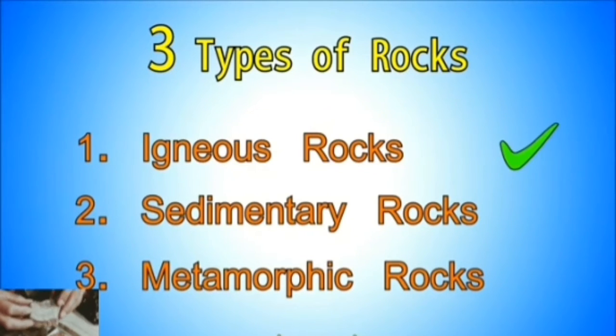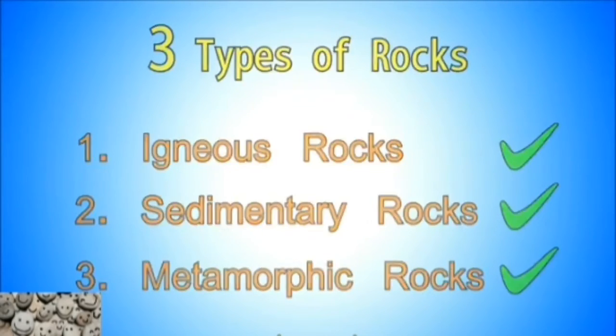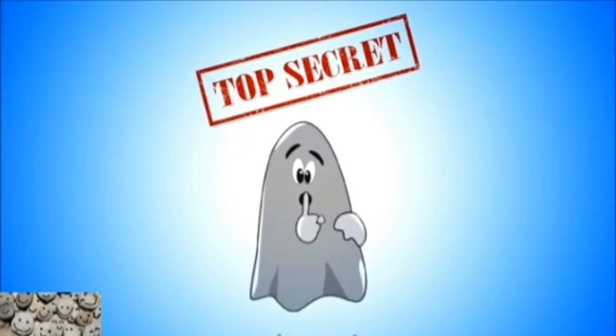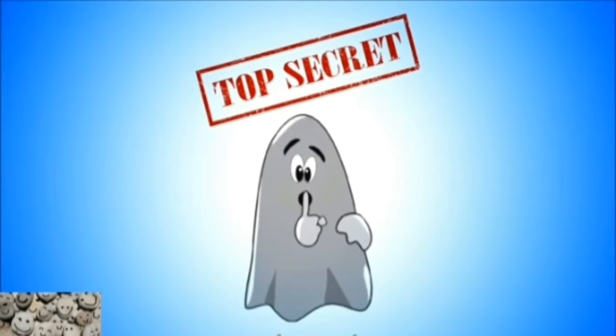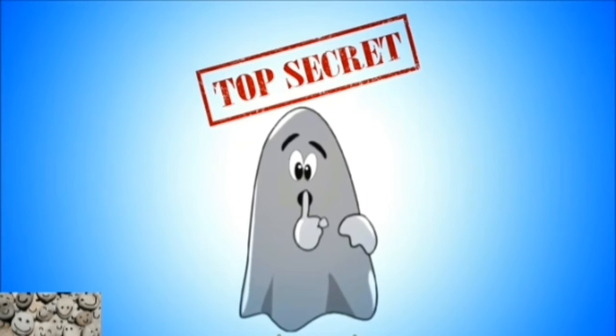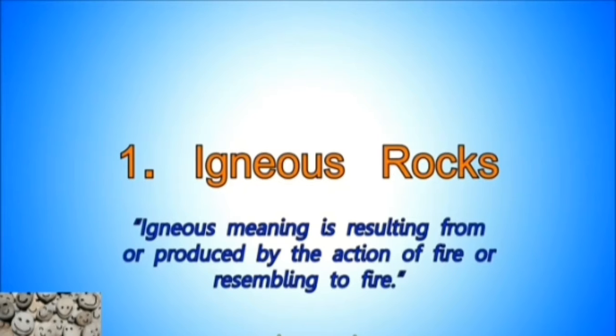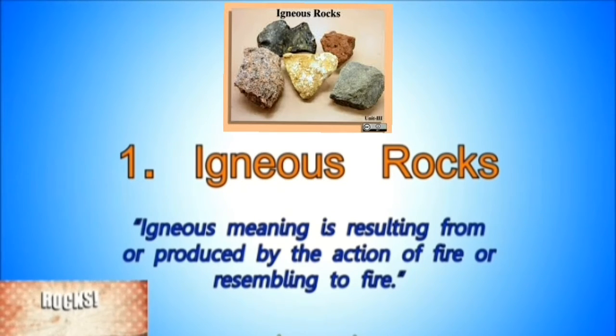We have three types of rocks: igneous rocks, sedimentary rocks, and metamorphic rocks. Each rock is differentiated on the basis of its characteristics like size, color, and texture. In order to understand the formation of these rocks, it is very important to know the definition of these types of rocks. The first is igneous rocks. Igneous means resulting from or produced by the action of fire, or resembling fire.